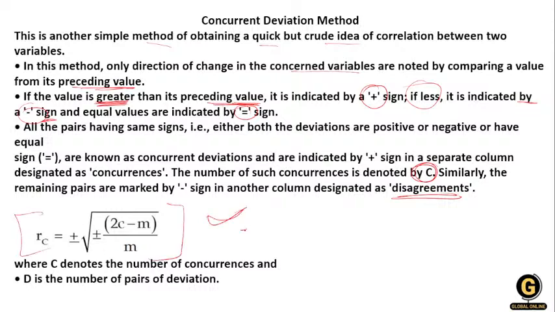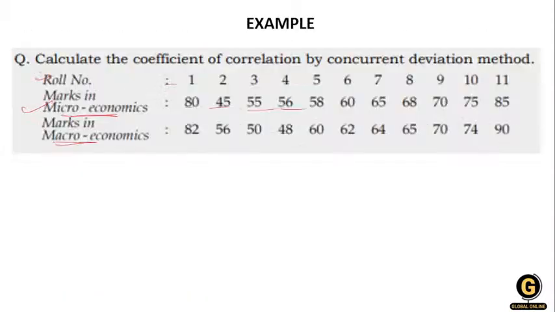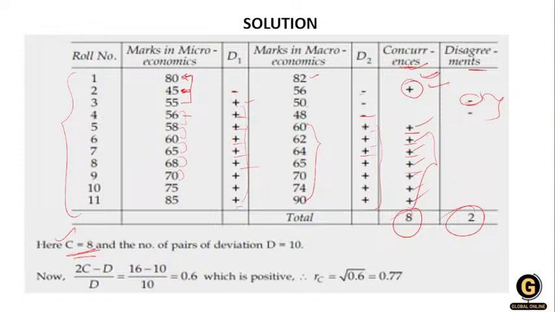This is the most important thing which you have to keep in your mind: RC is equal to plus or minus the square root of (2C minus M) over M. Okay, now what is the M? Look over here, let's understand this formula. Here the concurrence C is 8 and the number of pairs of deviation is 10. How many total do we have? That is 10 total, D is equal to 10.